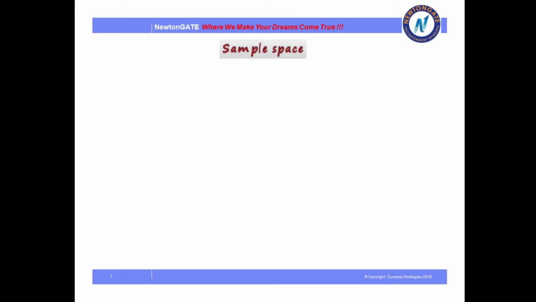Sample space. Now, sample space is a very important topic in our probability. So with the help of an example here, I will be discussing the different sample space, sample points, what is the difference, what are the events, and how they are different, because students generally come up with this confusion in their mind: why is sample space different from the outcomes, and what is the difference between the events. So here I will be clearing all your doubts regarding this topic.